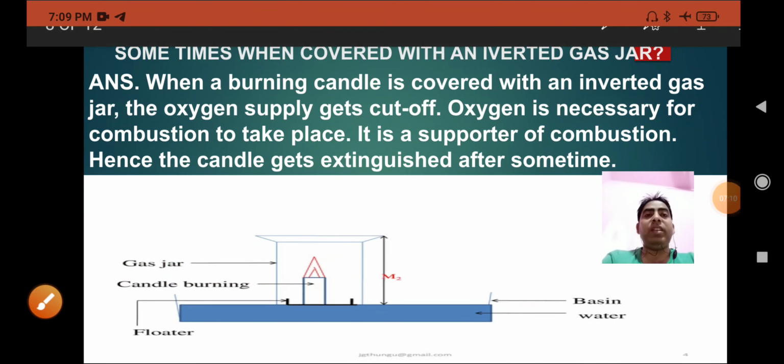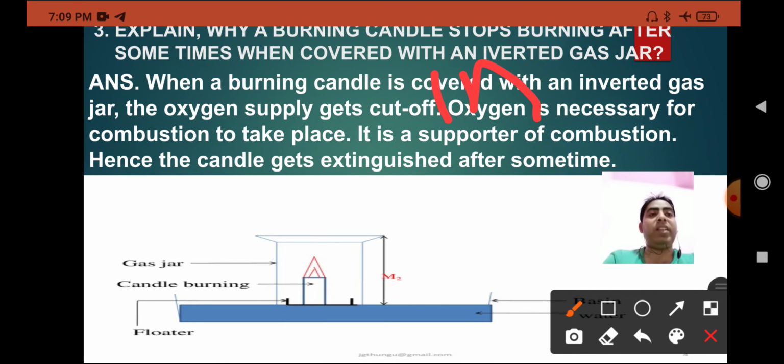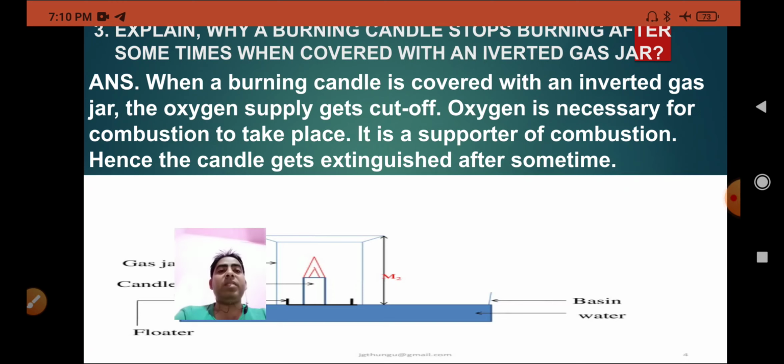Now the question is, explain why a burning candle stops burning after some time when covered with an inverted glass jar. What happens when a burning candle is covered with an inverted jar? The oxygen supply gets cut off, and oxygen is necessary for combustion to take place, as it is a supporter of combustion. Hence the candle gets extinguished after some time.